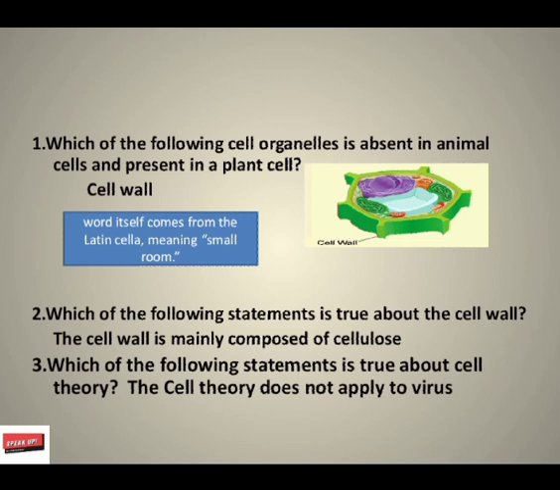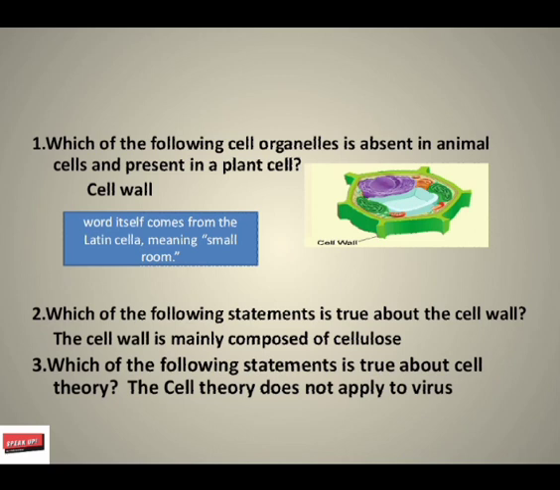Which of these cell organelles is absent in animal cells and present in plant cell? The correct answer is cell wall. The word cell comes from Latin cella, meaning small room. The main difference between plant cells and animal cells is also important for short questions. Plant cells have a cell wall on the outer layer, whereas animal cells only have a cell membrane.